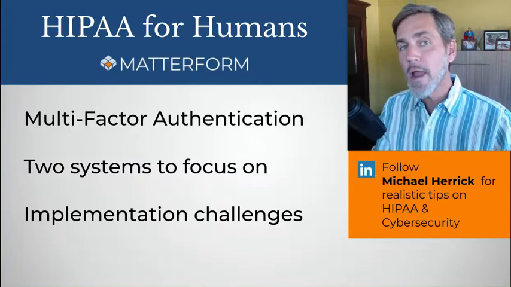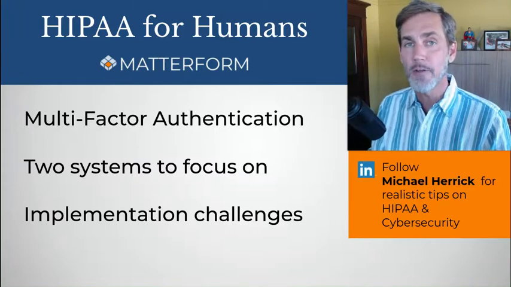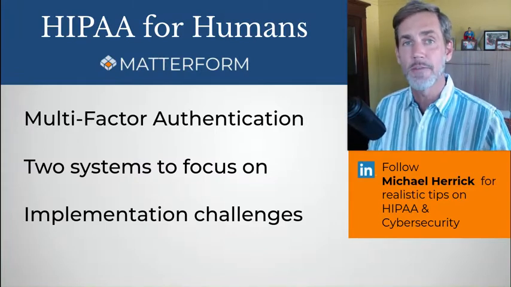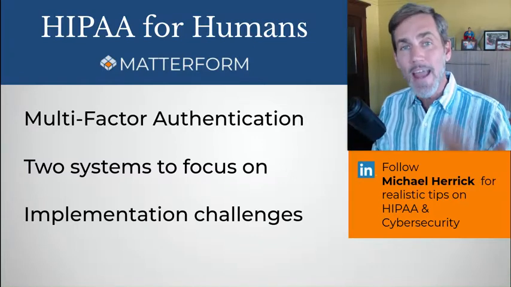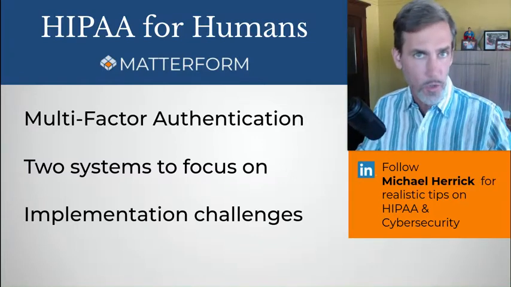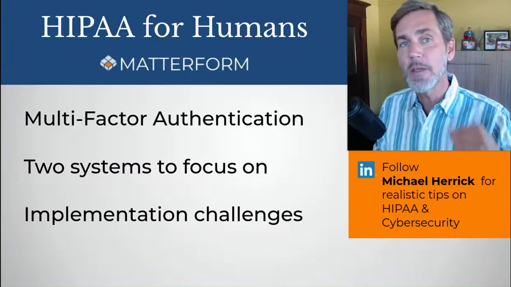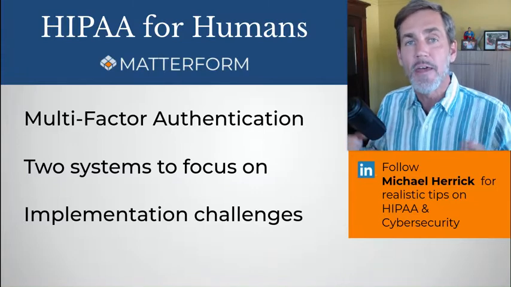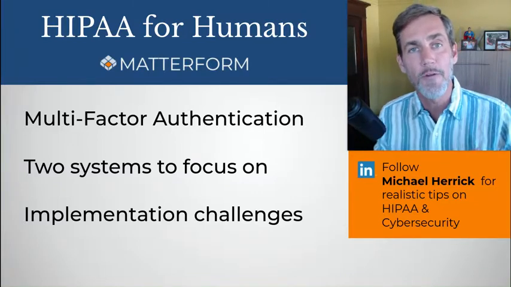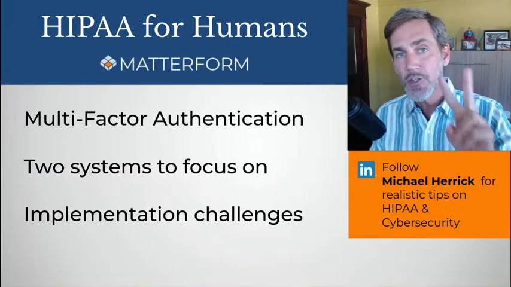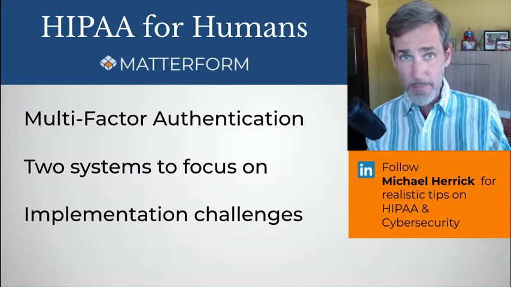People ask me all the time where they should implement two-factor authentication. What systems should we have two-factor authentication or multi-factor authentication implemented on? Essentially, what you want to be looking for is any system that processes, stores, or transmits PHI, obviously any PHI system, but specifically any PHI system that is accessible from the internet. Those are the systems you should focus on for your multi-factor authentication, and two in particular I want to call your attention to. First of all, your email systems.